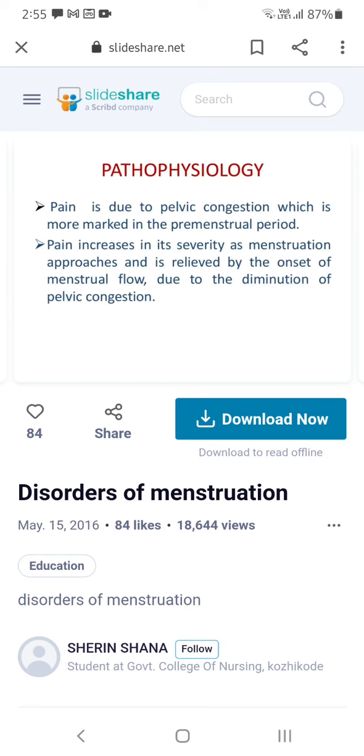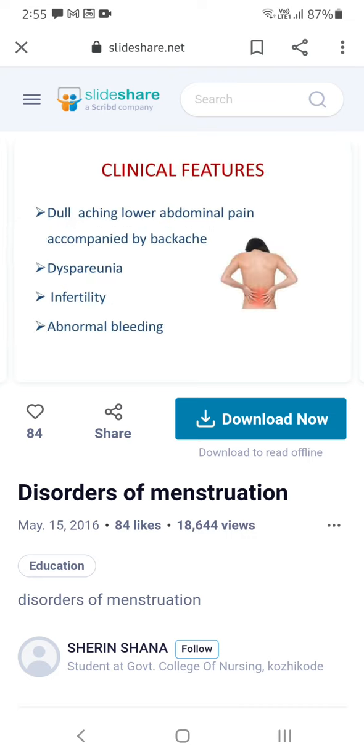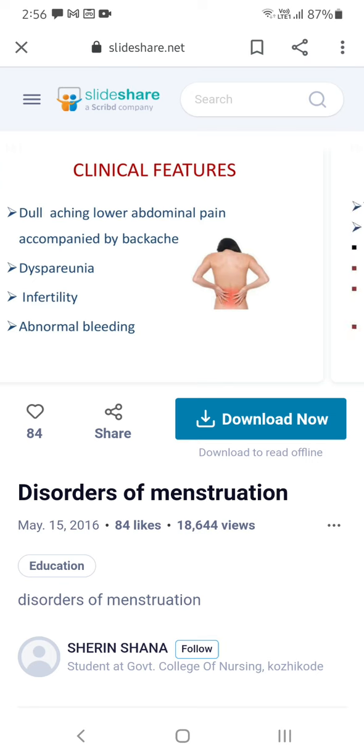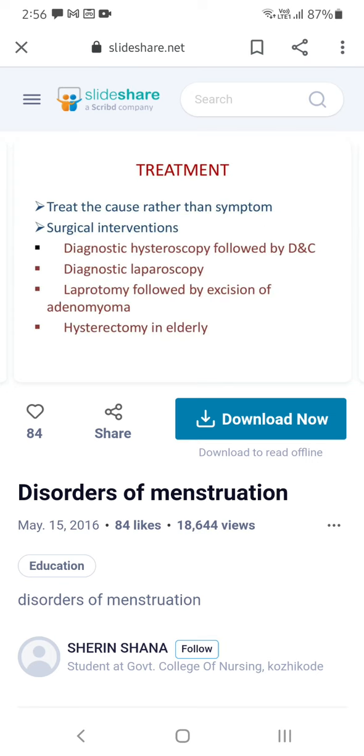Pathophysiology: pain due to pelvic congestion, which is more marked in the premenstrual period. Pain increases in severity as menstruation approaches and is relieved by onset of menstrual flow due to diminution of pelvic congestion. Features: dull aching lower abdominal pain, dyspareunia, and difficulty in urination. Infertility and abnormal bleeding can be seen. What is the treatment? Treat the causes rather than symptoms.